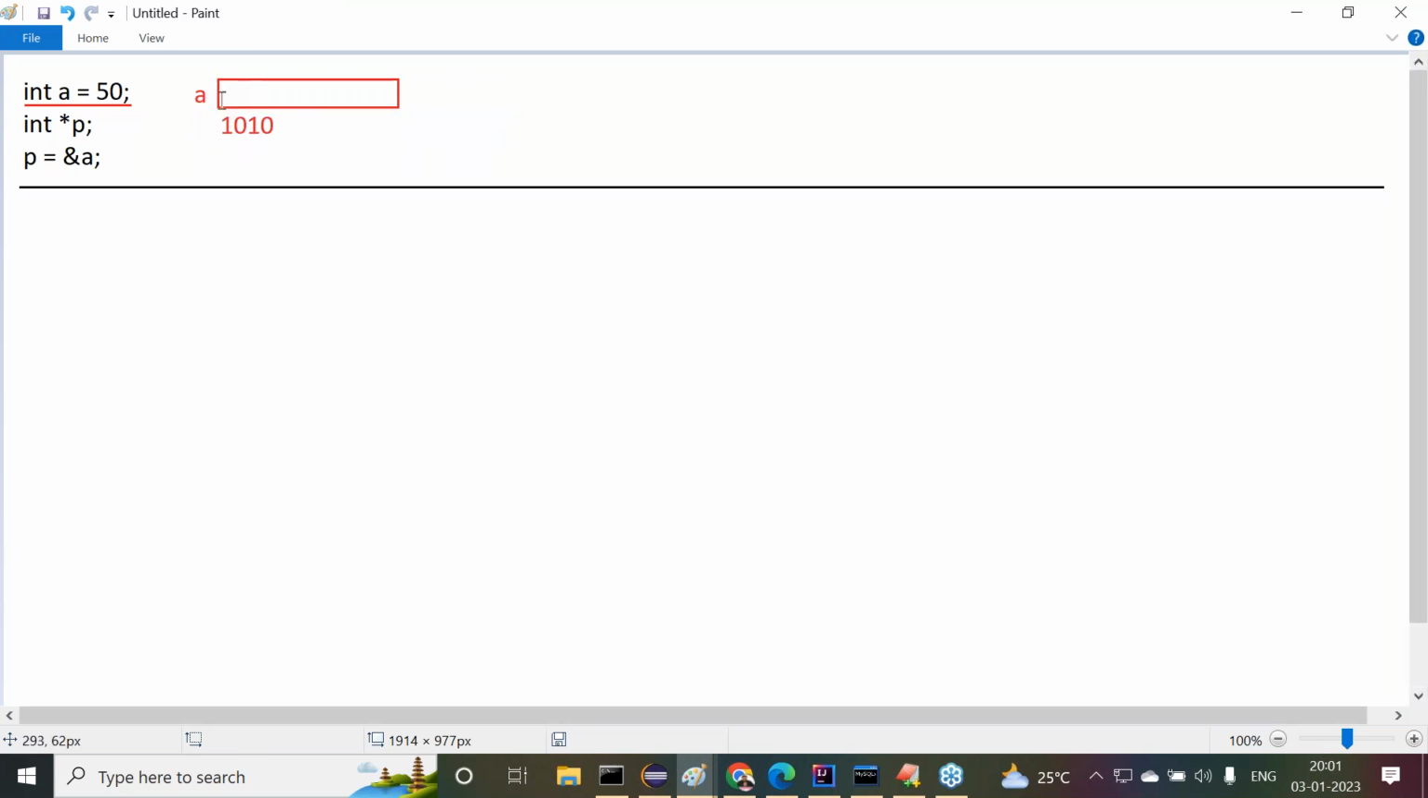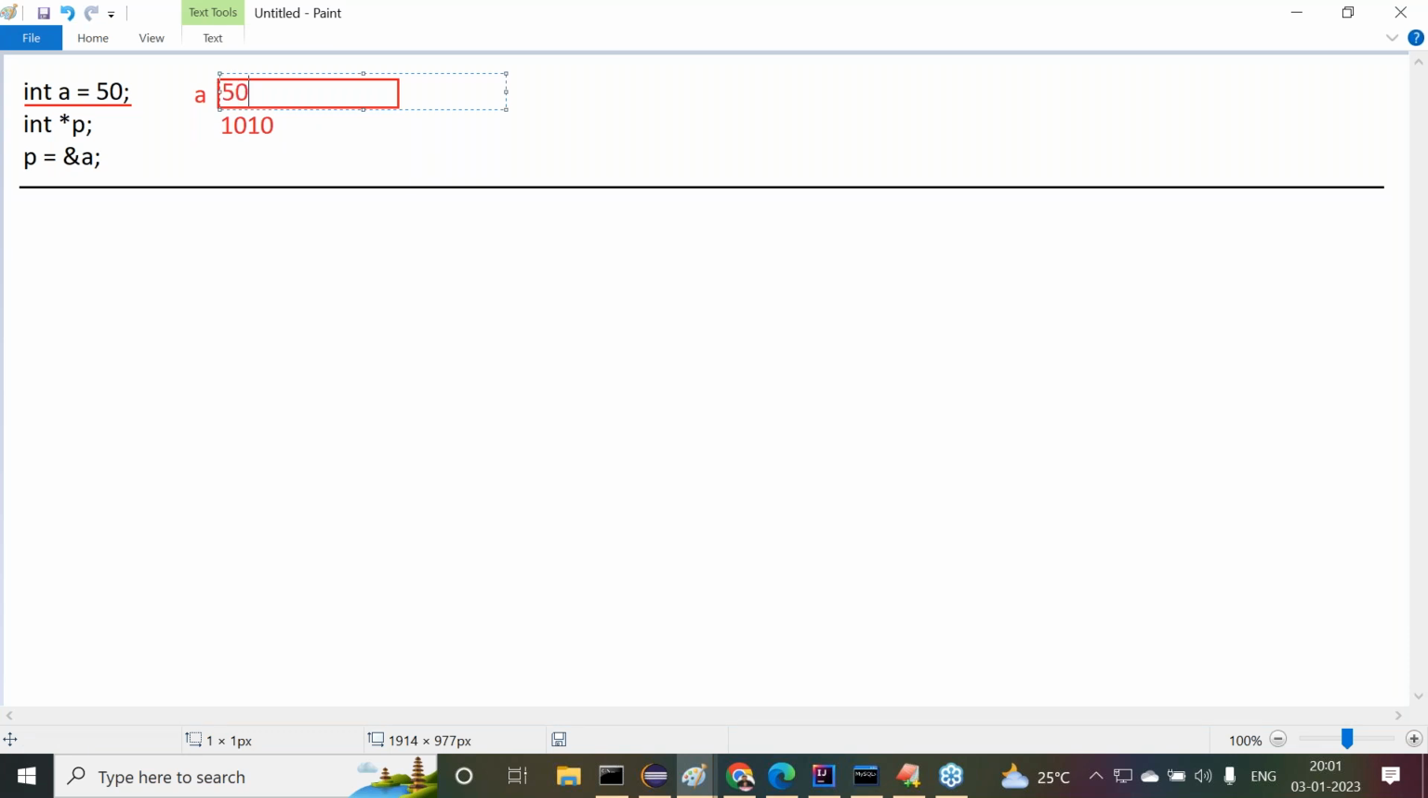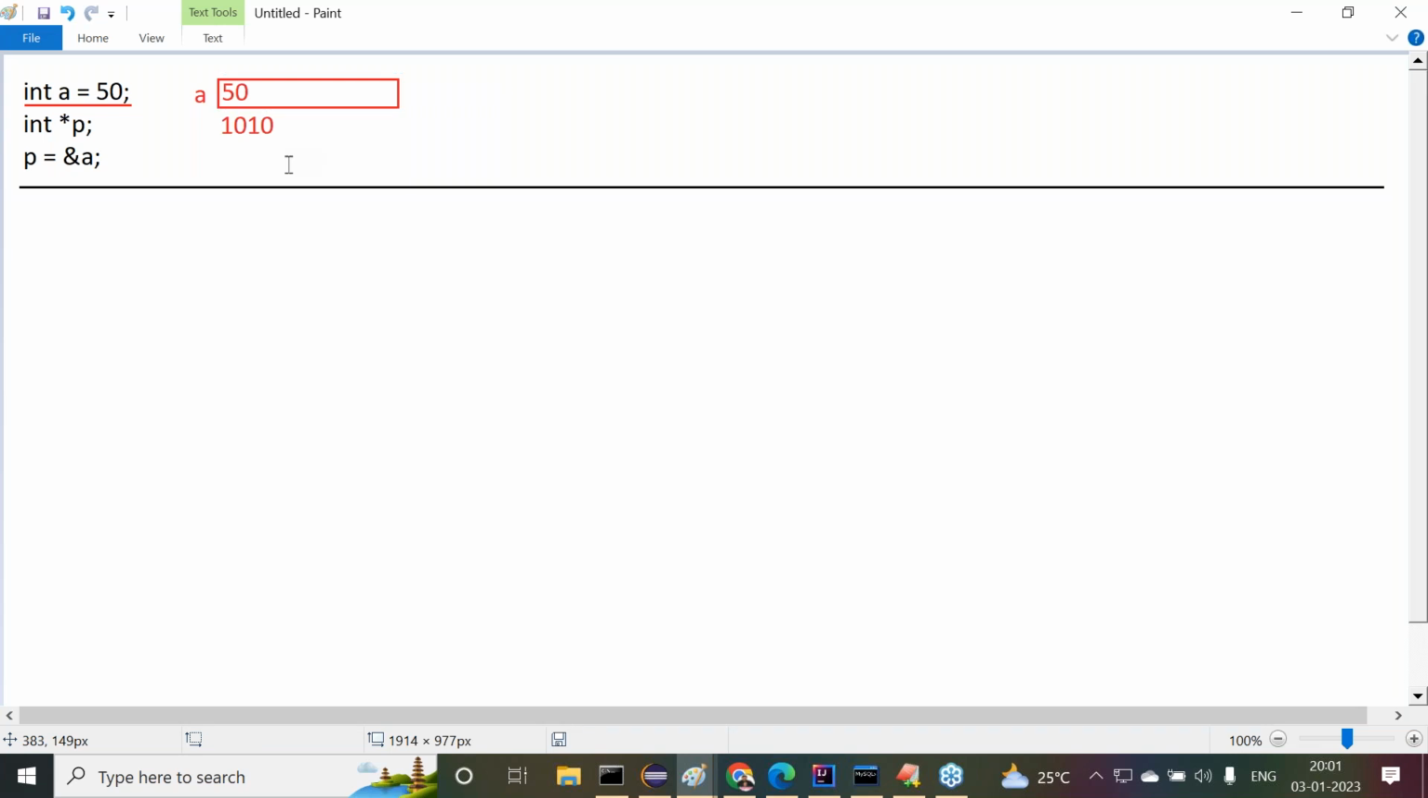Now here we are going to store the data. What data are we storing? The value is 50. 50 will be stored inside this. This happens when the compiler processes int a is equal to 50: 2 bytes of memory are created for the a variable, the starting address location is 1010, and the data is 50. That 50 will be stored inside this particular location. Sir, got it or not? Next one.